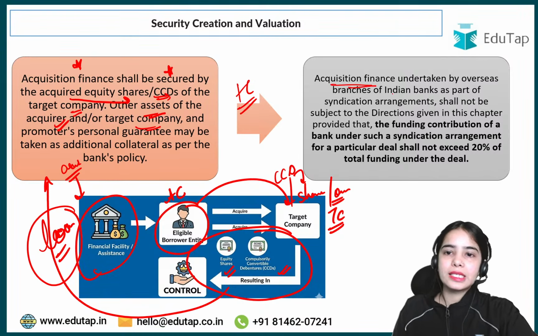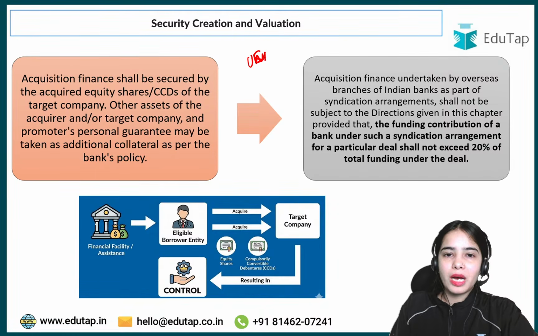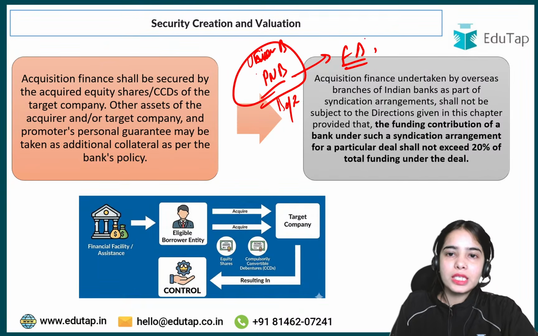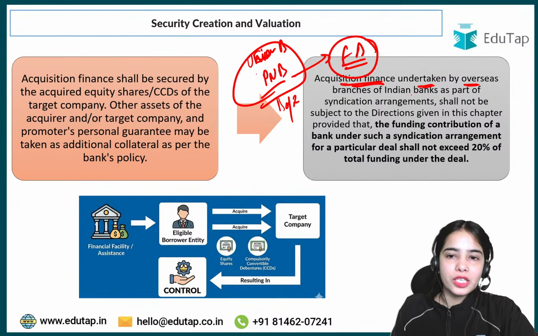Now acquisition finance undertaken by overseas branches. Now we have the Union Bank, we have the Punjab National Bank, we have multiple banks in India, we have the Bank of India. Let's say they have foreign branches, they have overseas branches. Okay, so acquisition finance undertaken by the overseas branches of Indian banks as part of syndication.